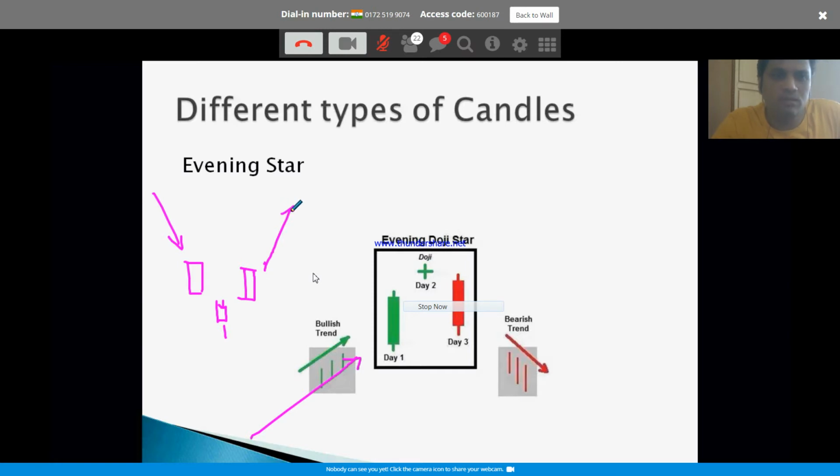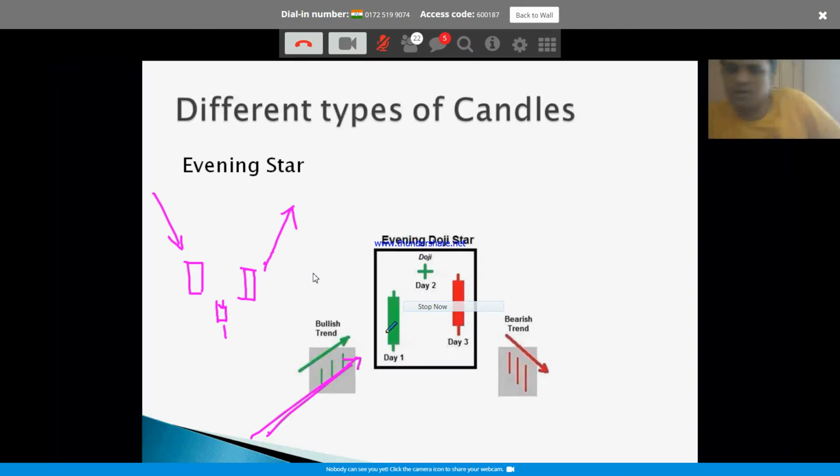You could be taking a long position. Just opposite to that is the bearish side. So far it was going up. This is a beautiful green day, and a gap up open on the second day. Again, this logic could be applied to any time frame, 15 minutes, 30 minutes, weekly chart, monthly chart, doesn't matter. The logic is the same for any chart, any instrument.